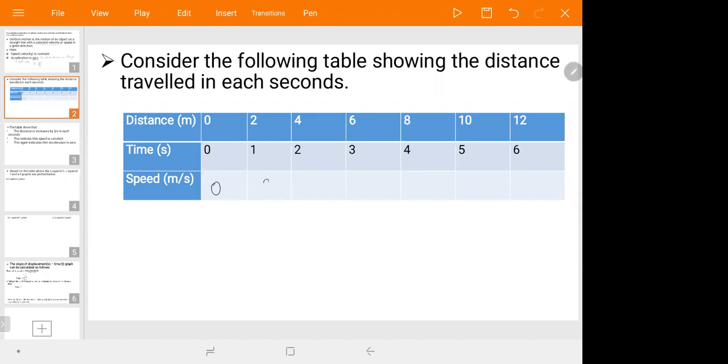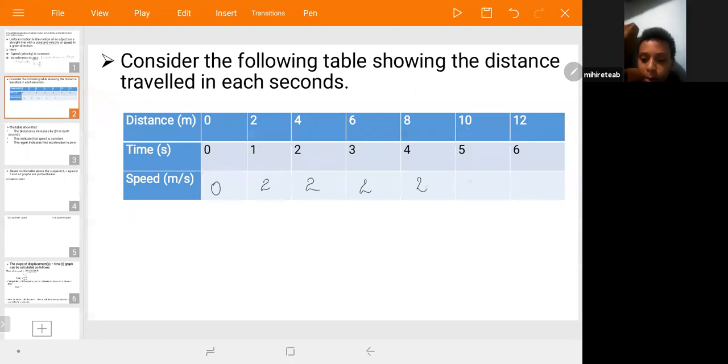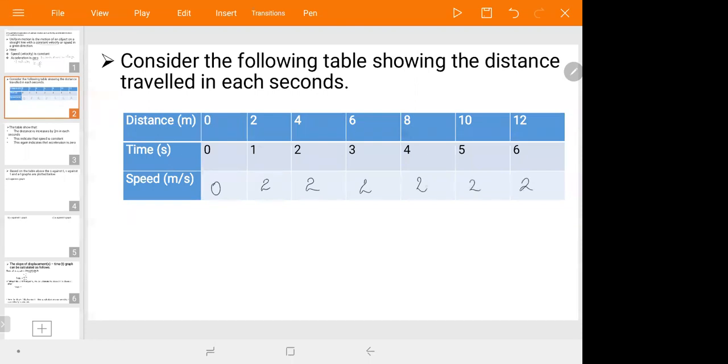At every point it is 2 meters per second: 2 divided by 1 is 2, 4 divided by 2 is 2, 6 divided by 3 is 2, 8 divided by 4 is 2, 10 divided by 5 is 2. At every point, the speed of this moving body is constant, which is 2 meters per second.